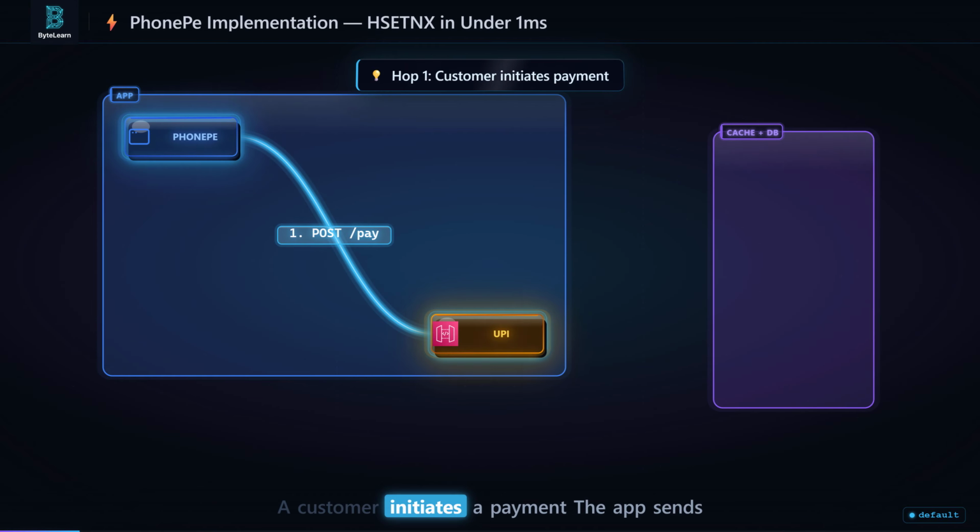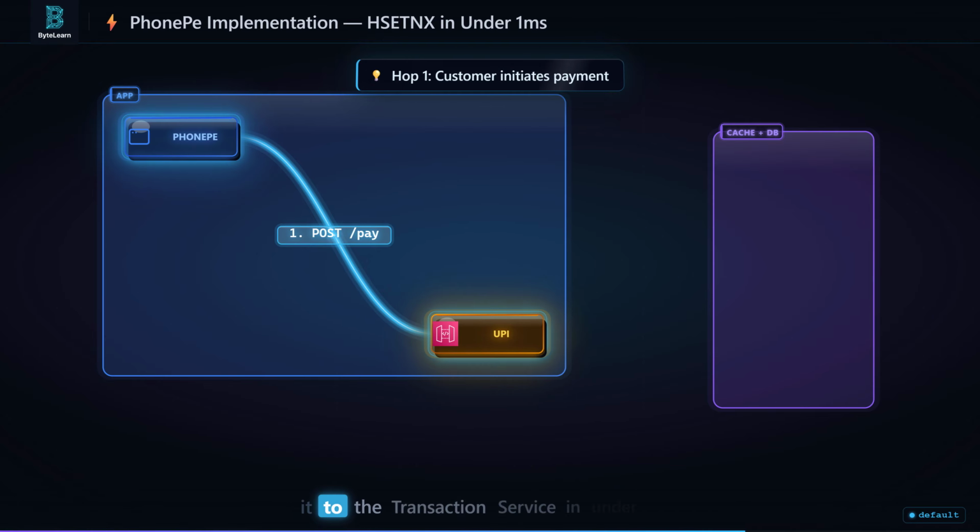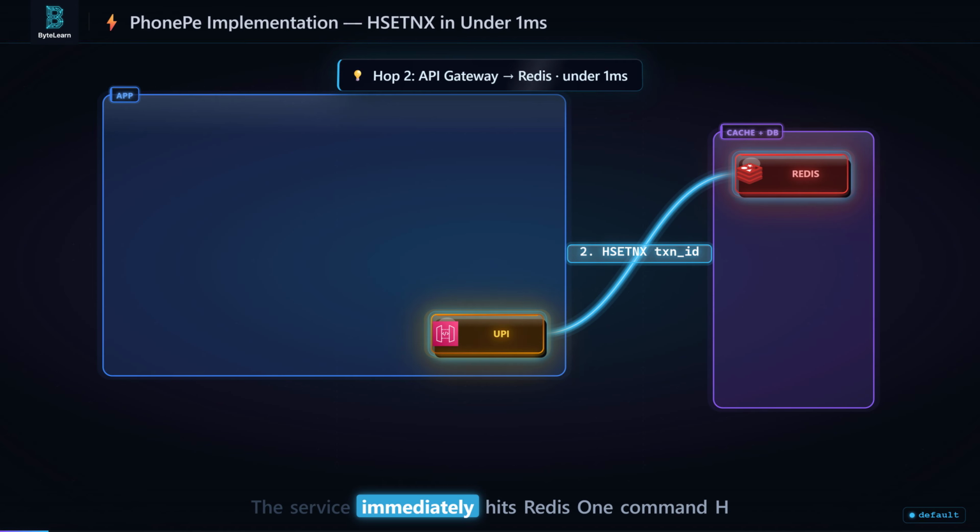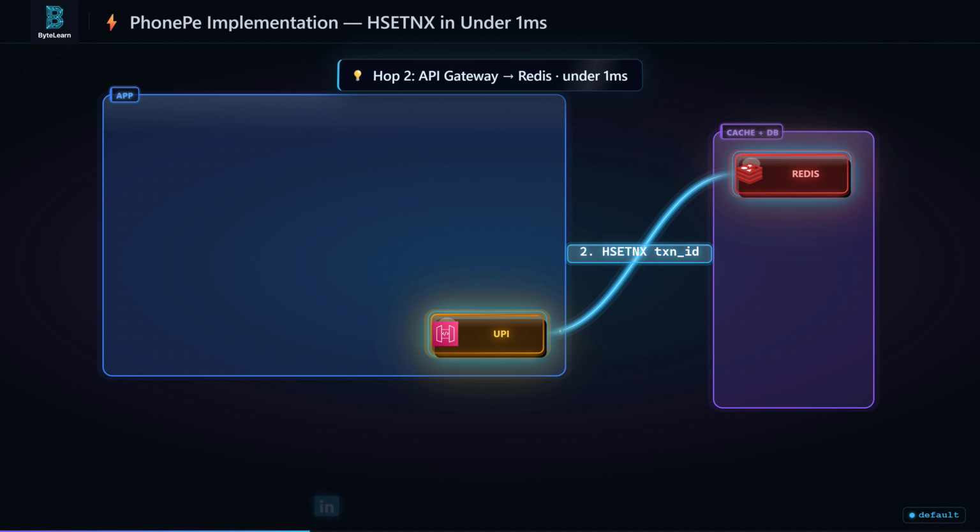A customer initiates a payment. The app sends a POST to the UPI gateway. The gateway checks the auth token and routes it to the transaction service in under 1 millisecond. The service immediately hits Redis, one command, HSETNX transaction_ID. Redis answers in under 1 millisecond.